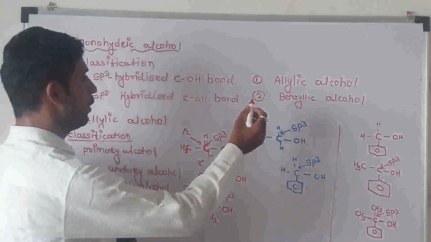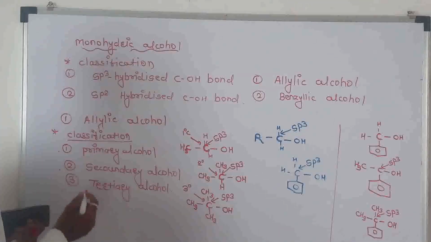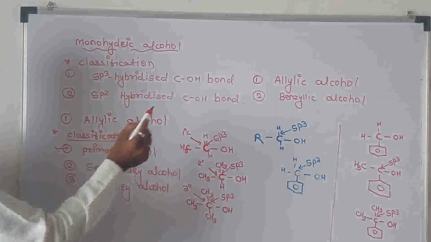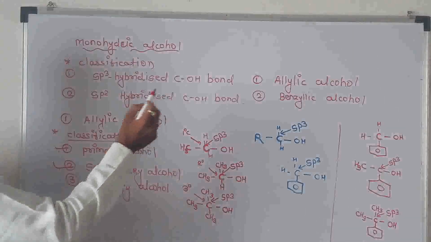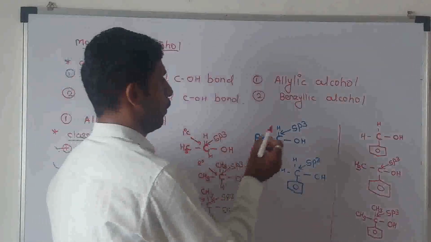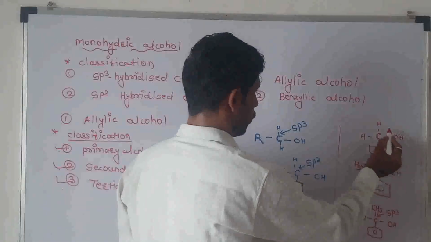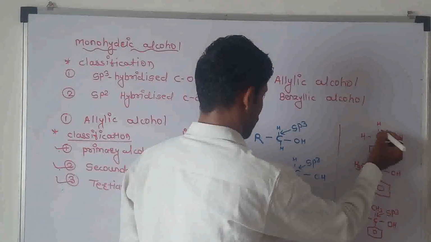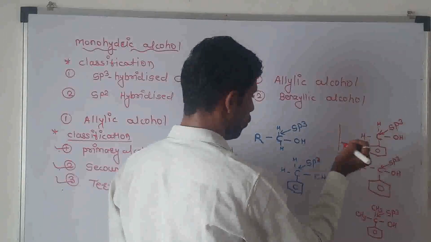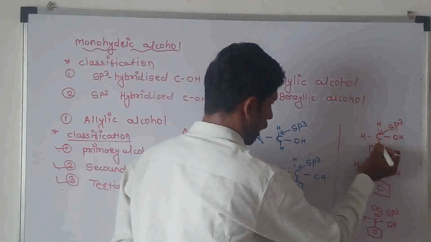And second is the benzylic alcohol. Benzylic alcohols are classified into three types. First is the primary alcohol, second is the secondary alcohol, and third is the tertiary alcohol. In a primary benzylic alcohol, the OH group is directly attached to an sp3 hybridized carbon atom next to the aromatic ring.